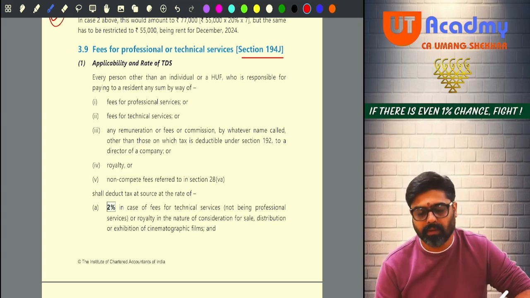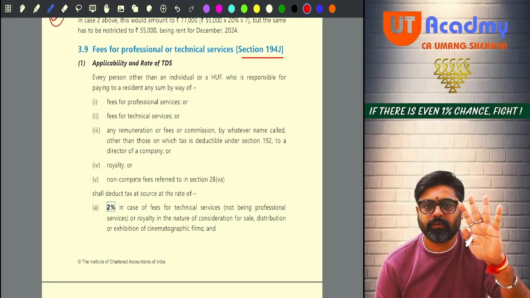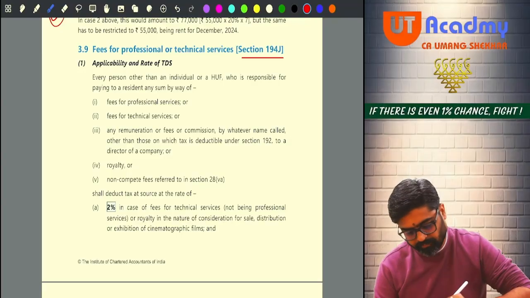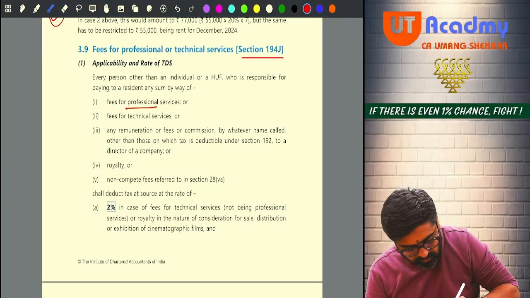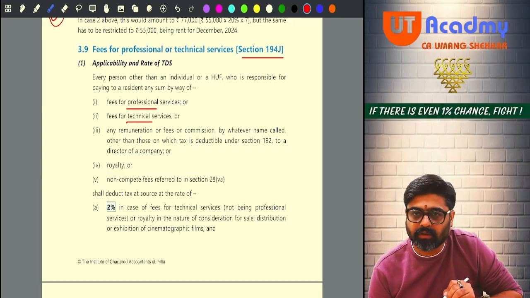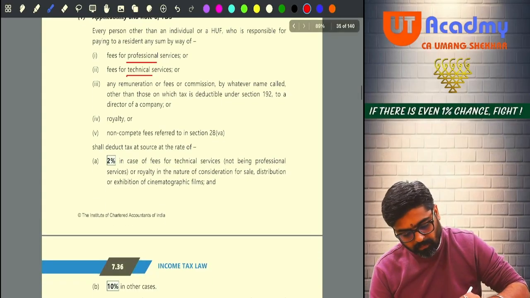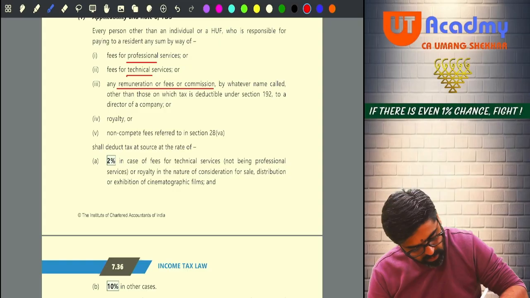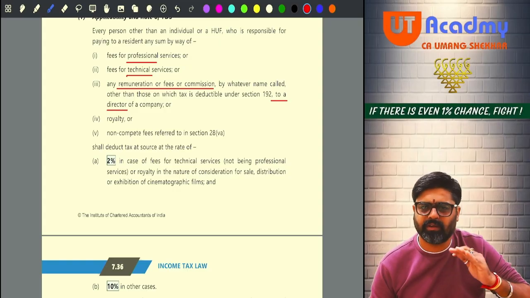So 194J. See, there are 5 payments which are covered in 194J. Number 1, professional fees. Number 2, fees for technical services. Number 3, remuneration or fees or commission to a director. We can call it director's remuneration also.